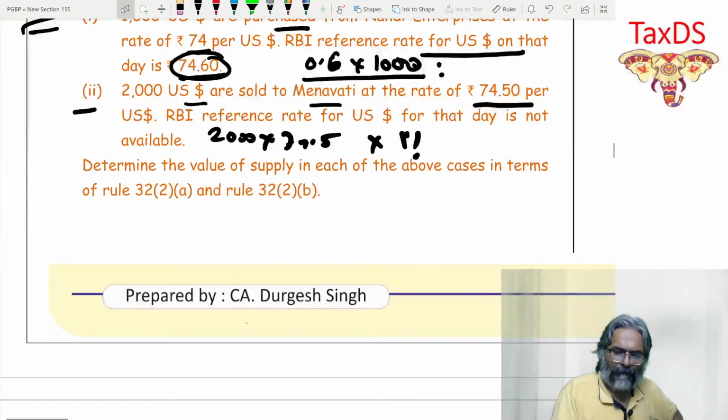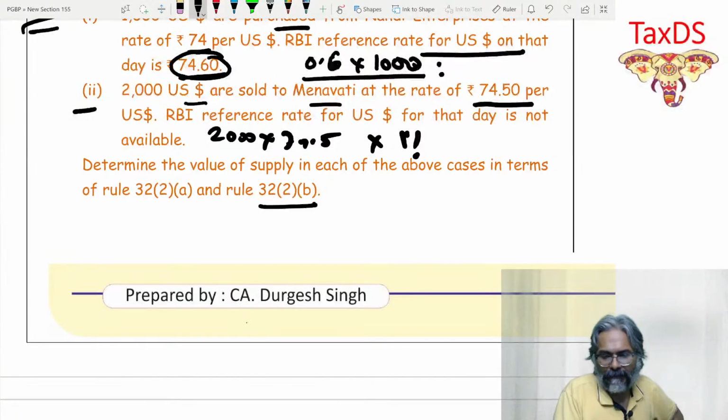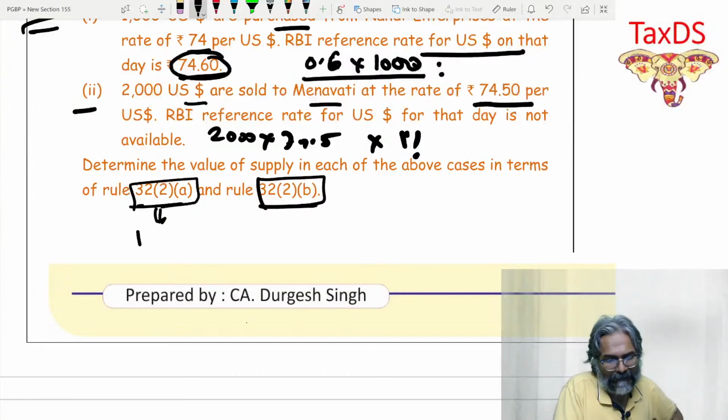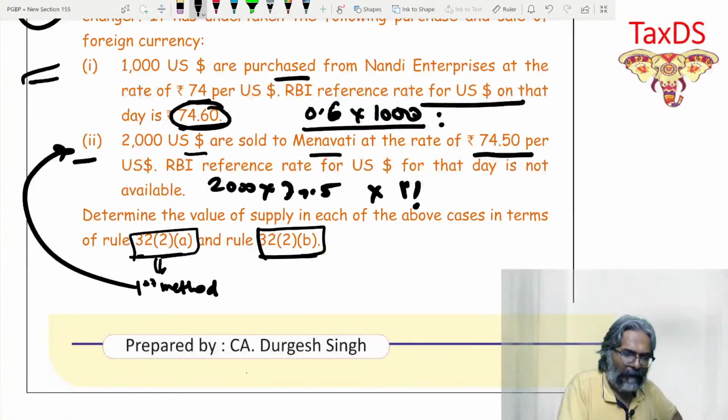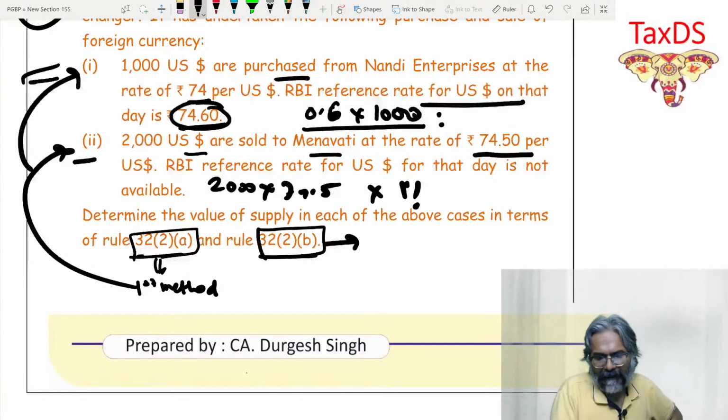Determine the value of each case above. In this one, this is that slab. So this is the first method. Friends, be careful. If they ask you like this, you should know. This is the first method. In that first method, I taught you right now. All these were the first method. The second method is a slab.